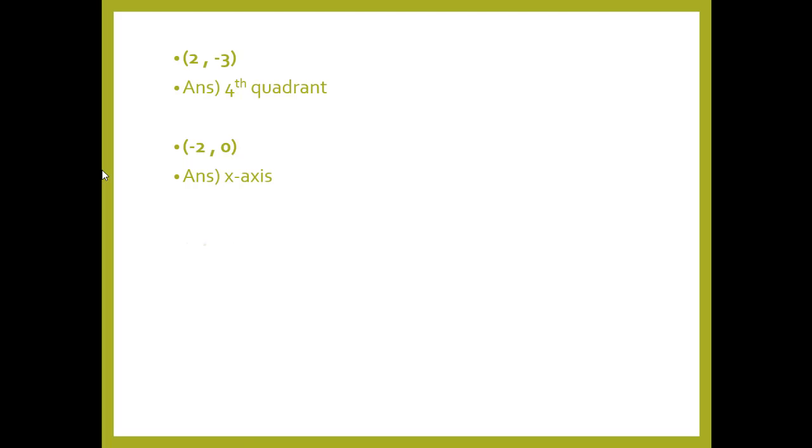The sixth one is in this case x is 0 and y is given, so this ordered pair will always be plotted on the y-axis. And the last one is when both the values are 0, so it will always be plotted on the point where both the axes meet. This is known as the origin.